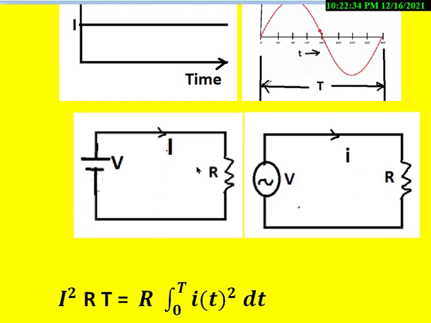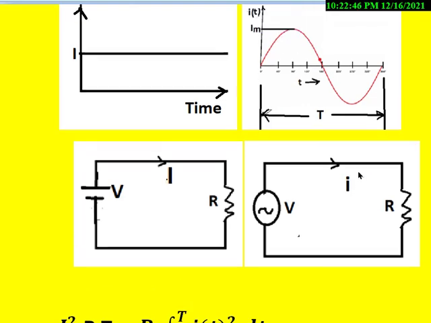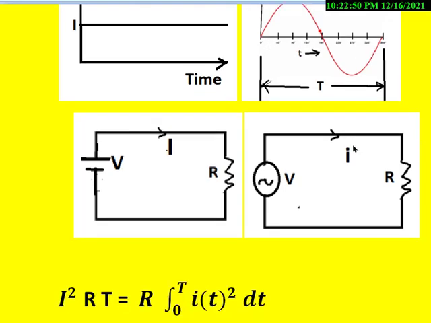So when this current flows here, the energy is given by I square R into capital T. When it comes to here, it is an AC current, whose value changes with respect to time. So to get that value, we integrate from 0 to T, that is i of t whole square into dt.